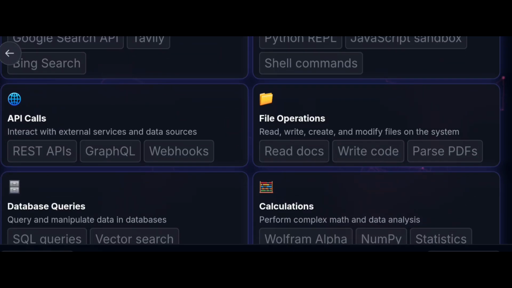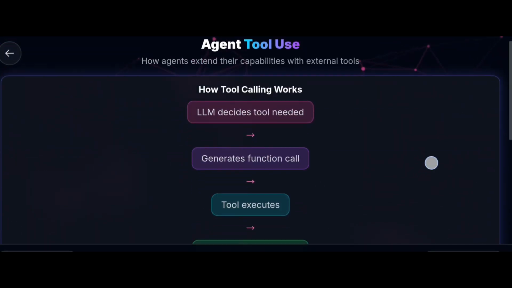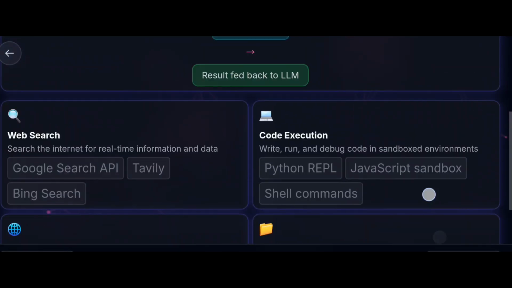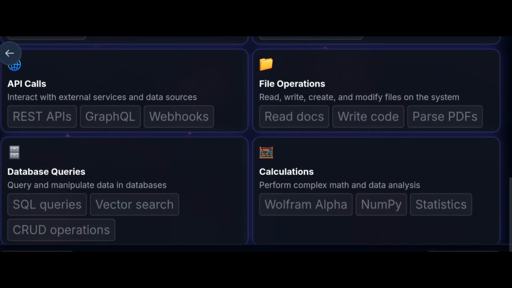File operations: it reads, writes, creates and modifies files on the system, so it can read docs, write code, and parse PDFs. Another one is database queries: query and manipulate data in databases, like SQL queries, vector search and CRUD operations. And finally calculations: perform complex math and data analysis, using Wolfram Alpha, NumPy and statistics. These are some tools we use in agents: web search, code execution, API calls, file operations, database queries, and calculations.